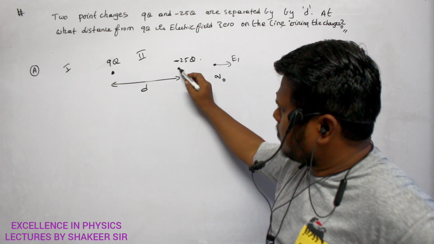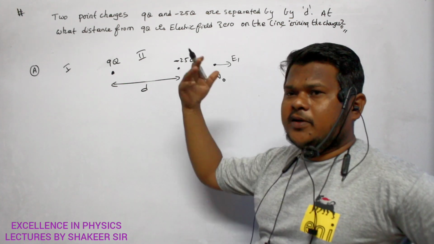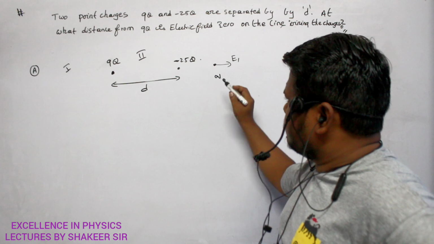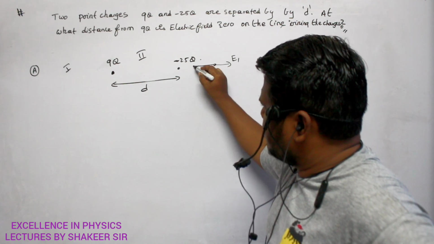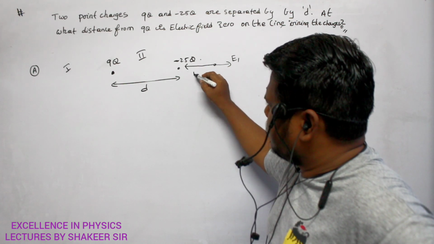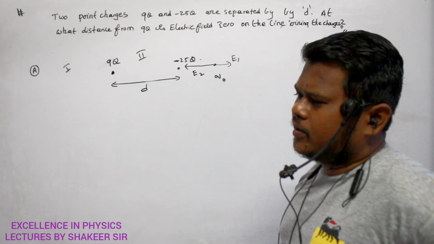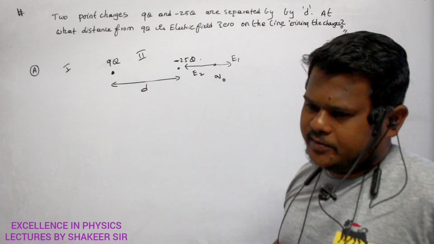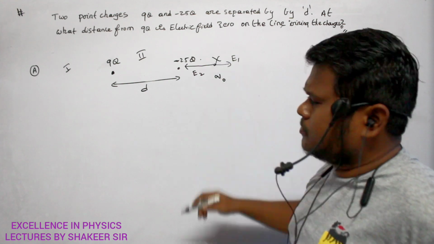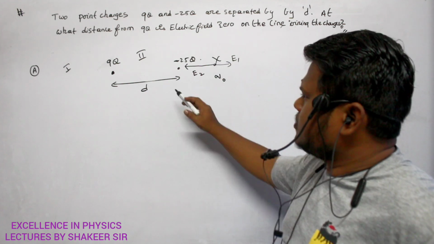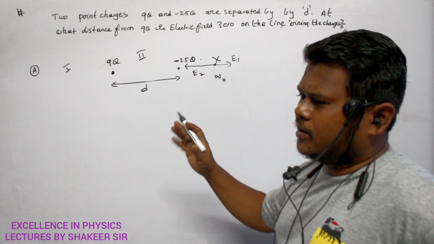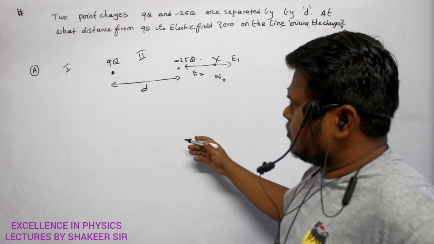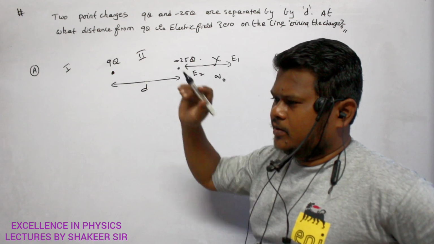But minus 25q is a very big charge, so the force of attraction will be very large, and the electric field magnitude will be very large. So this is a small vector but this is a very big vector, and they cannot become 0. It means in region 2 and region 3, the electric field cannot become 0. Electric field can become 0 only in region 1.